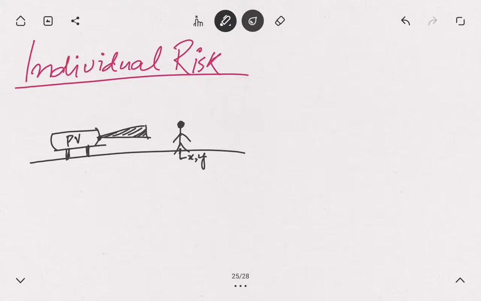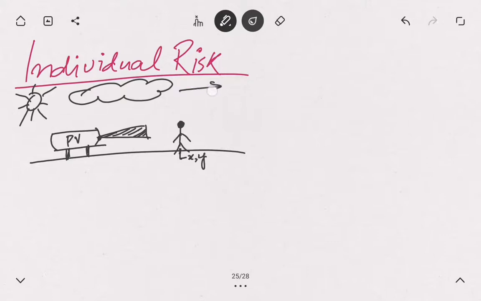We need to define the atmospheric or the environmental condition as well. So we'll say, for example, it's a sunny day, which will have some kind of overcast as well.